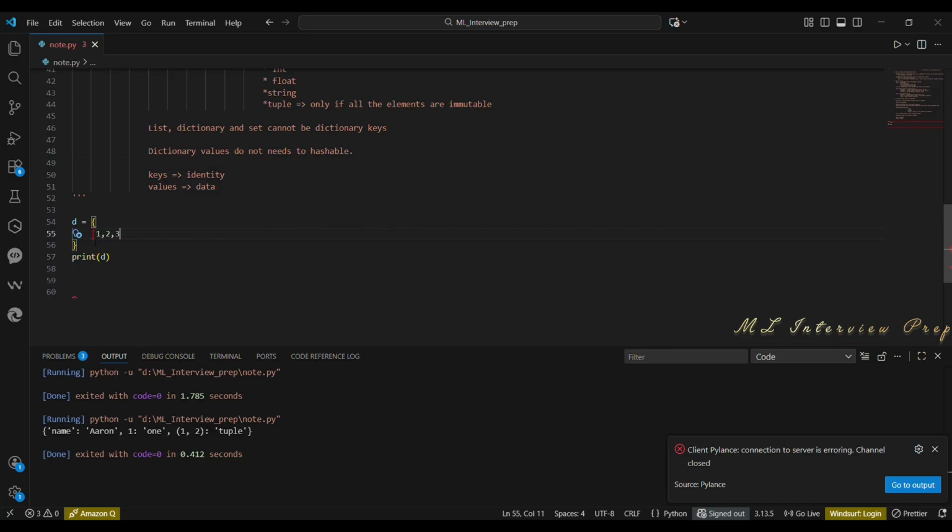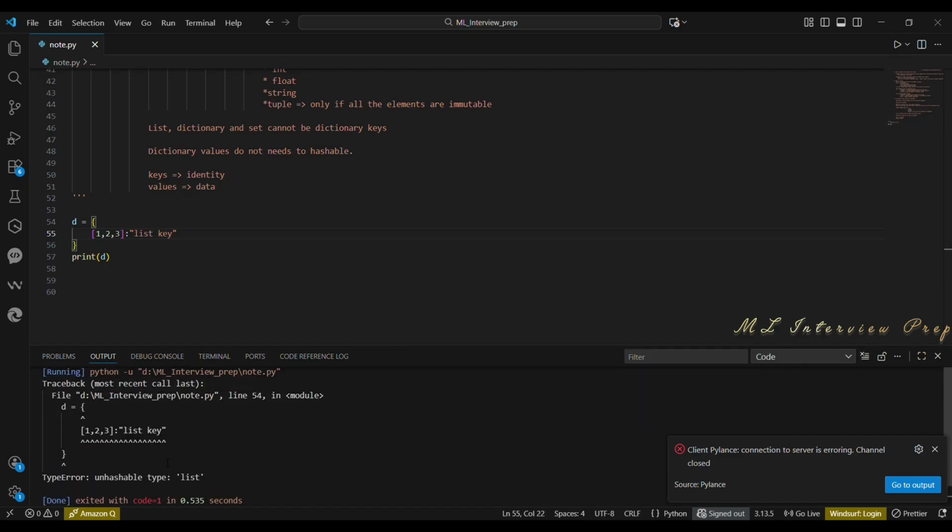Now I am creating another dictionary where I am giving list as key and string as a value. Now I am getting a type error. Why? Because list can change. So their hash would change. Python does not allow this. That's why we are getting a type error here.